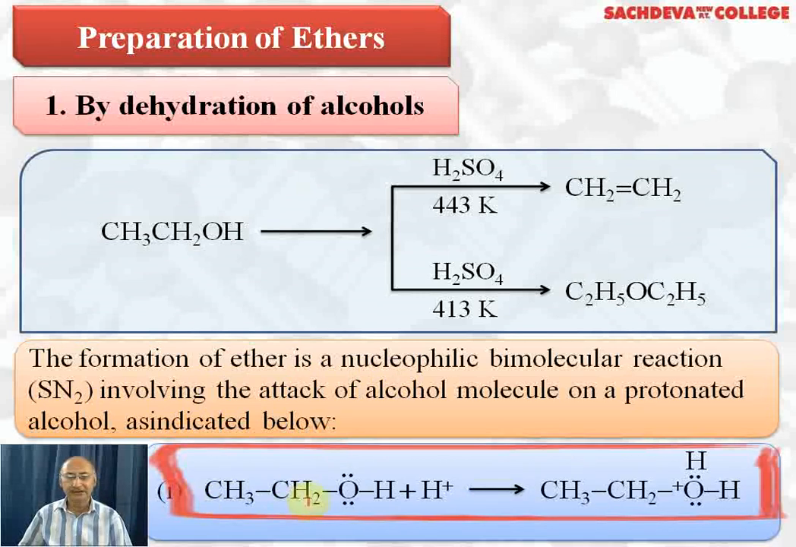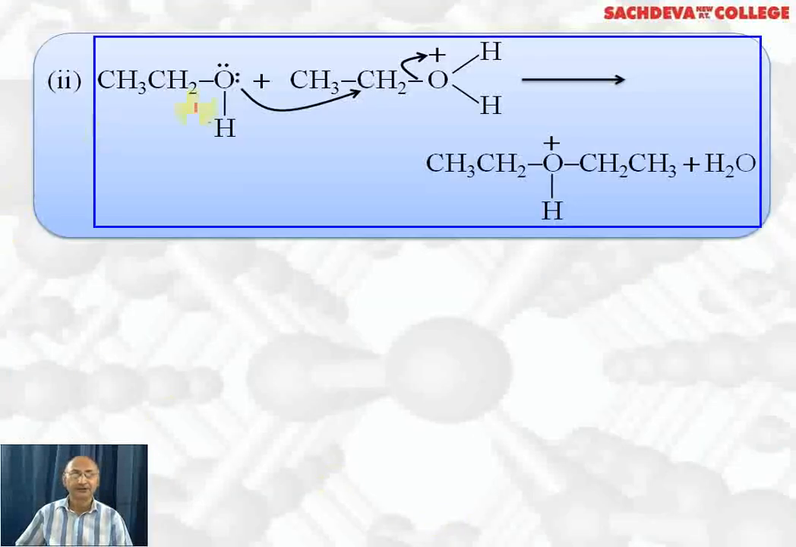Here we have alcohol which reacts with H positive ion to form protonated alcohol. So the first step involves protonation of alcohol with the help of H positive ion, which is generated from concentrated sulfuric acid. Now this protonated alcohol is attacked by another mole of alcohol and results in the formation of protonated ether. This is protonated ether because oxygen has a positive charge here, plus water is formed.